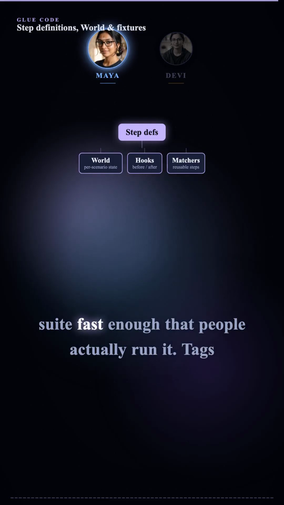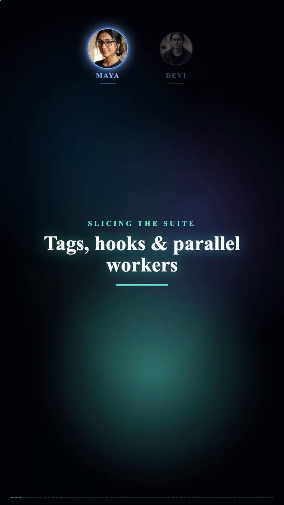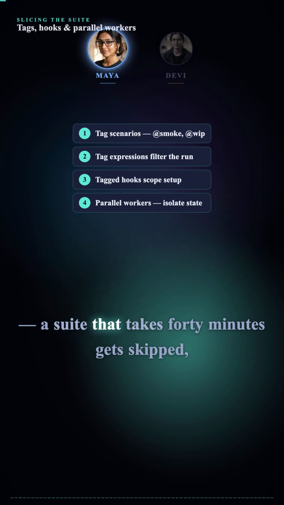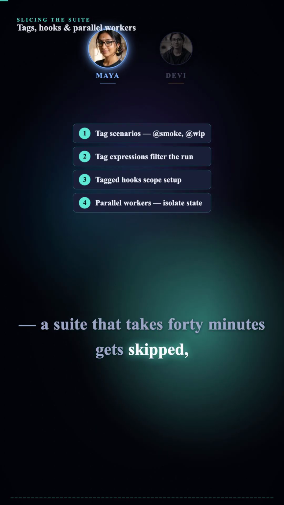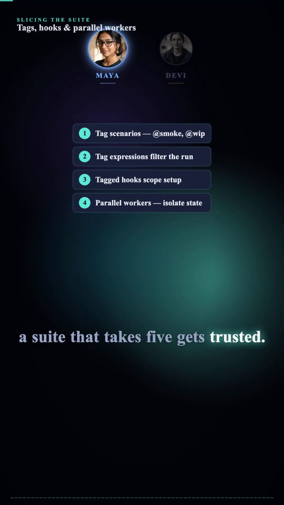Okay, next up. Making the suite fast enough that people actually run it. Tags and parallel workers, go. Here's a rule I'd defend in any architecture review. A suite that takes 40 minutes gets skipped. A suite that takes 5 gets trusted.